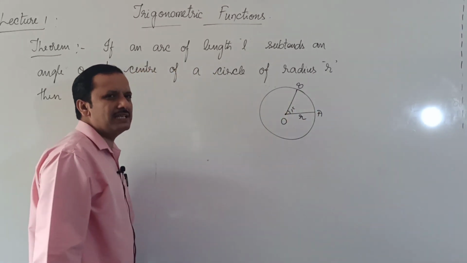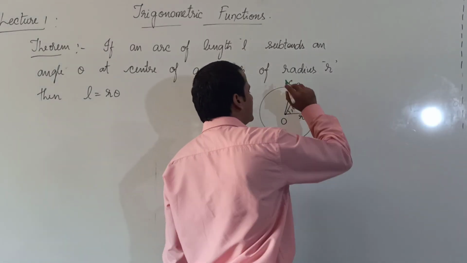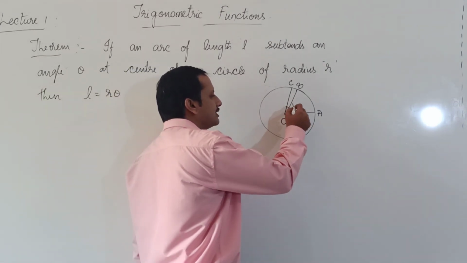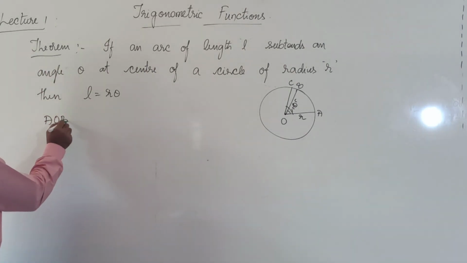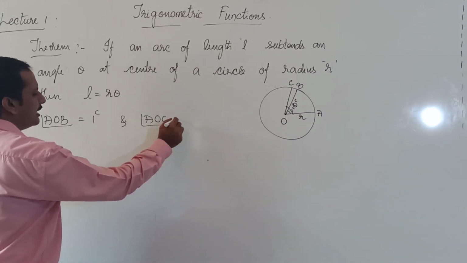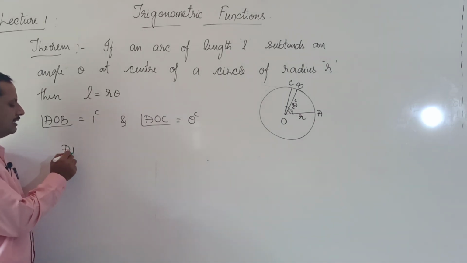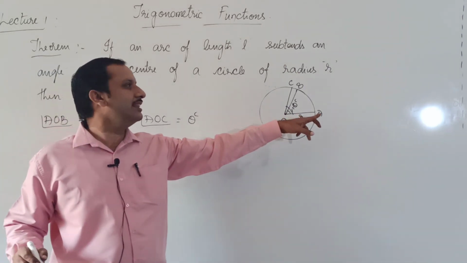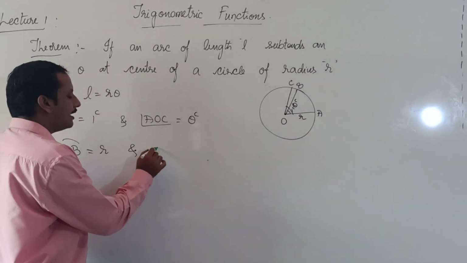Now I will choose another point here, C, such that this angle AOC is theta radian. Let me write angle AOB is equal to 1 radian and angle AOC is equal to theta radian. Arc length AB is equal to r. We know if that angle is 1 radian, then the length of that arc will be equal to the radius of the circle.